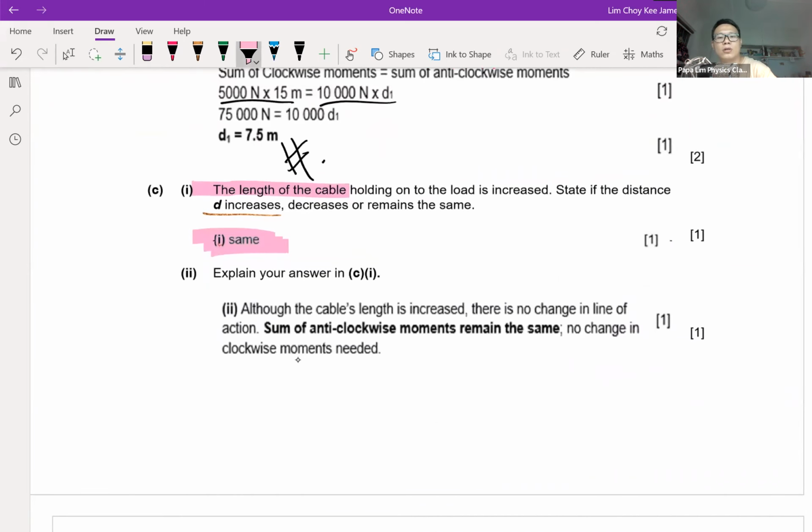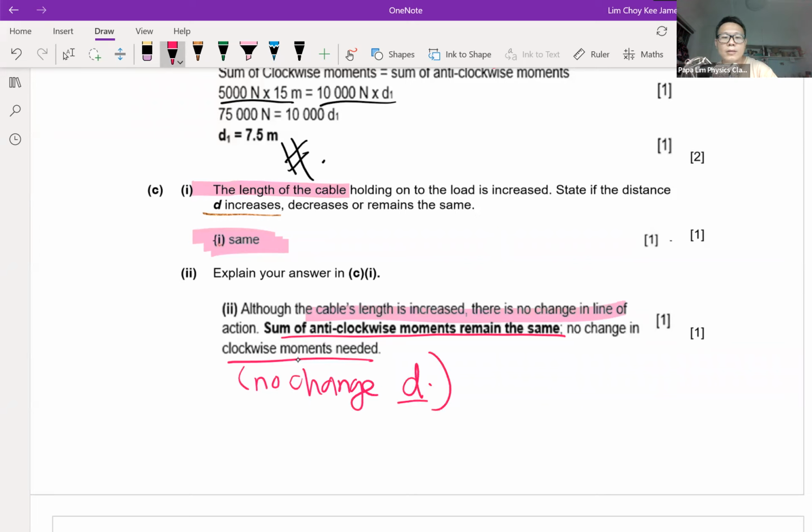Because even though I change the length, I don't change the anti-clockwise moment. And because I don't change the anti-clockwise moment, there is no need to change the clockwise moment. And likewise, one step further, there is no need to change the perpendicular distance. So everything will actually remain the same.